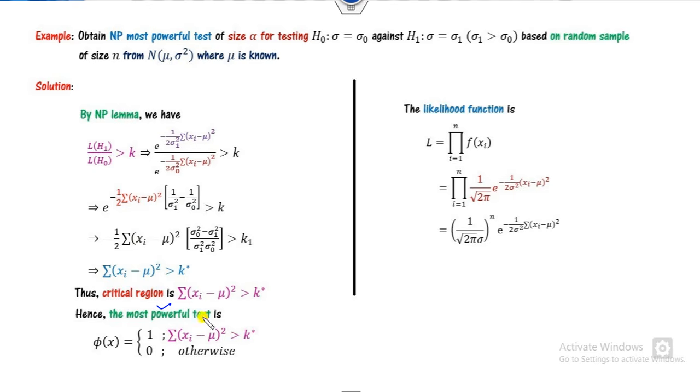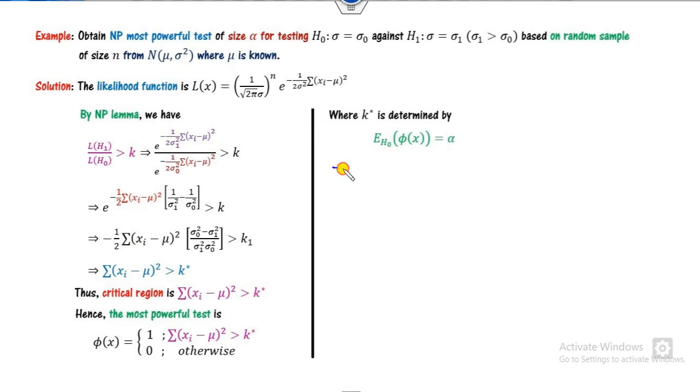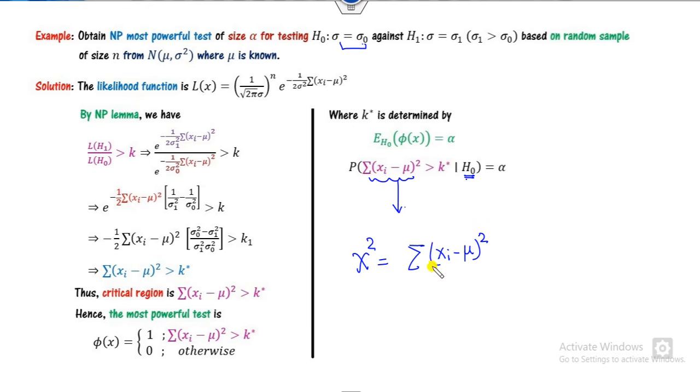So my most powerful test will be whatever critical region you have obtained. How can you find the value of k star? We can find the value here. This is continuous, so this is the probability of this factor under H0. What is H0? Sigma 0, that is sigma naught. Do you think what this is? Yes, this is nothing but my chi square. What is the chi square? If I say (xi minus mu) over sigma, squared, then it's a chi square.